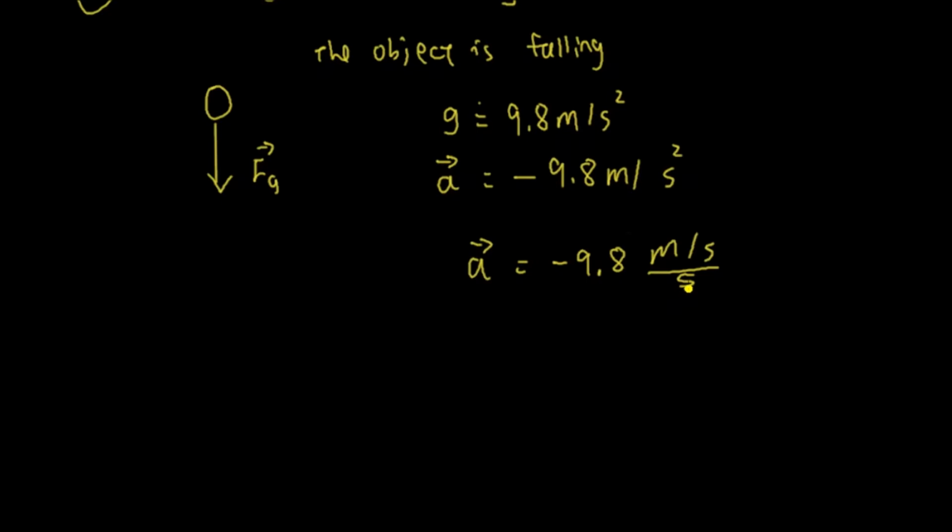So the velocity of the object dropping, moving downward, increases by 9.8 meters per second every second. So when something is falling in the air, it's not falling at a constant velocity. It's falling at a constant acceleration of 9.8 meters per second squared. So every second the velocity of dropping increases by 9.8 meters per second. So that is the force of gravity.